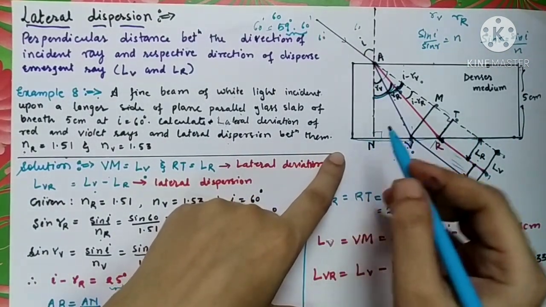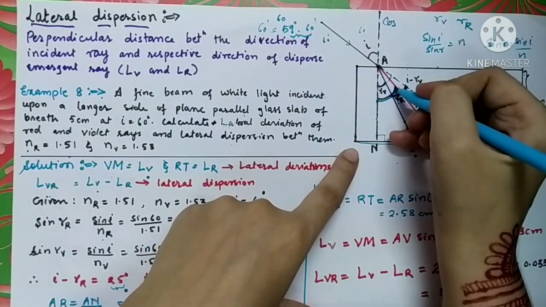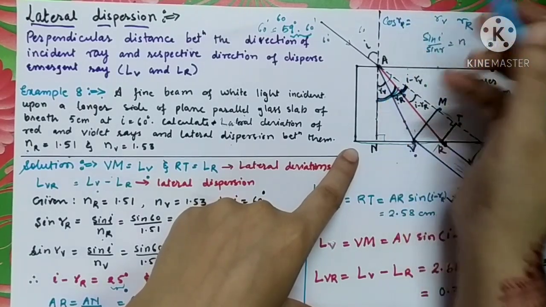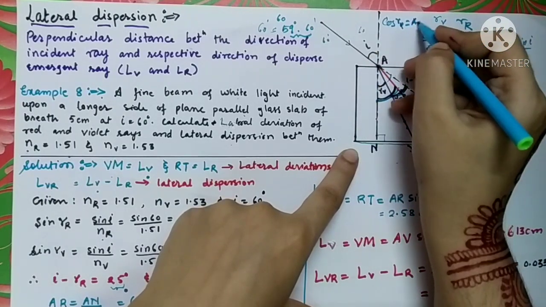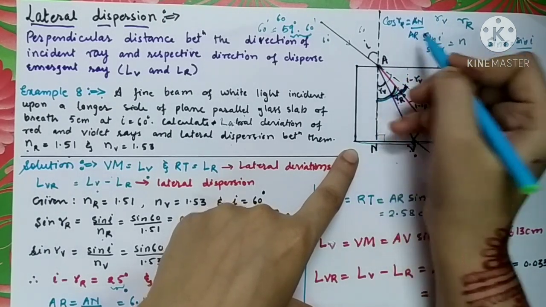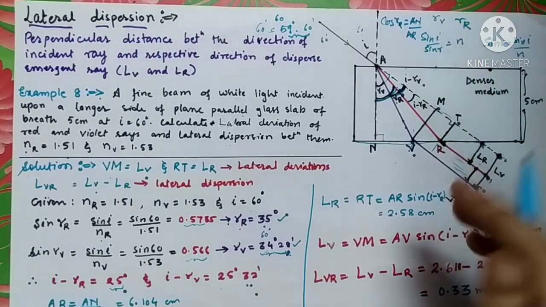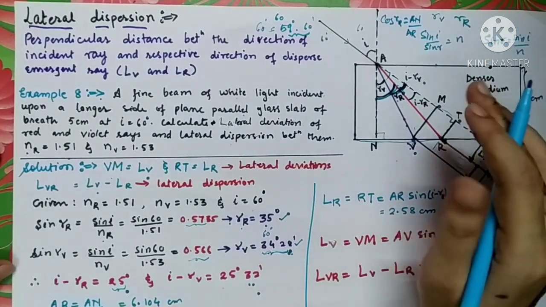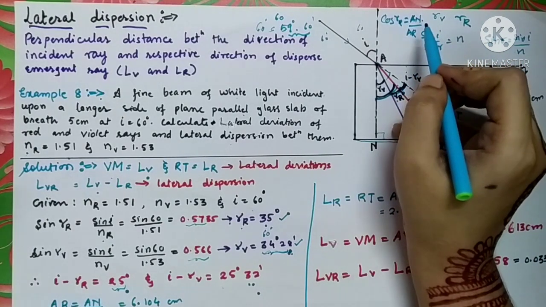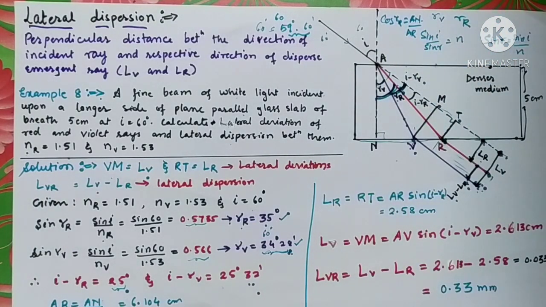From this diagram we can write cos of RR is equal to adjacent AN upon hypotenuse AR. So AR will become AN upon cos of RR.